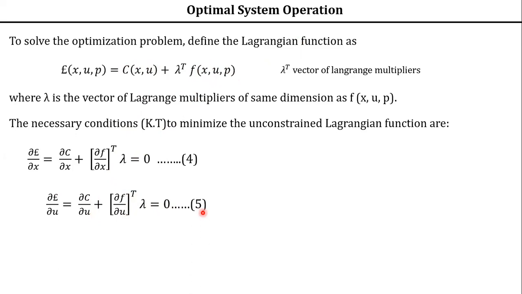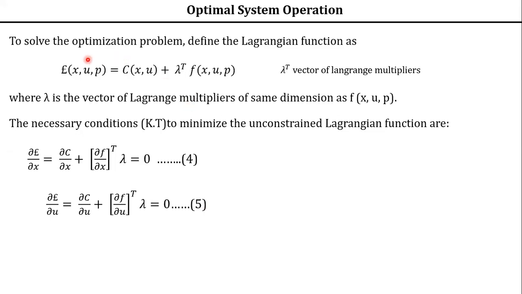Now the next equation I want to write. What will be the next equation? Can anyone tell? These are the Kuntakar conditions. What you have to do, these Kuntakar conditions are nothing but necessary conditions. You have to take the first order partial derivative of your Lagrangian function.